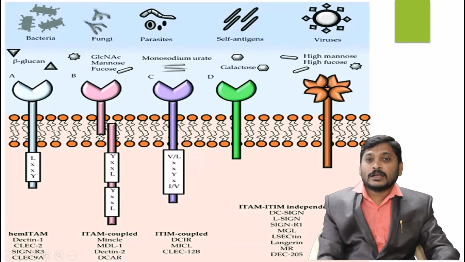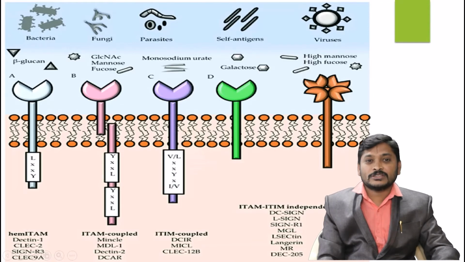And coming to viruses, viruses require high mannose and high fucose acting as ligands. Their receptors are toll-like receptors, which get activated inside the cell. Finally, these all are going to control the ITAM and ITIM interdependent signal transduction strategies that take place. These are the most important salient events.